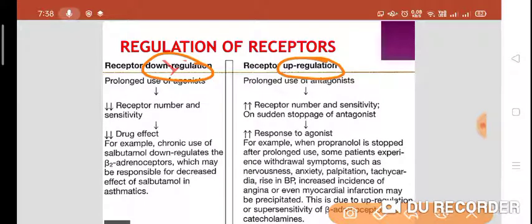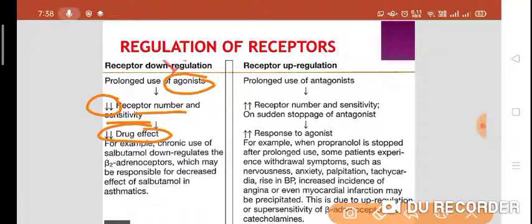So what is meant by down regulation and up regulation? When we say down regulation of receptor, we use prolonged use of agonist. Because of prolonged use of agonist, there is a decrease in the receptor number and sensitivity. There is a decrease in the number of receptors and sensitivity of receptors is also decreased. And that's why there is a decrease in the drug effect.